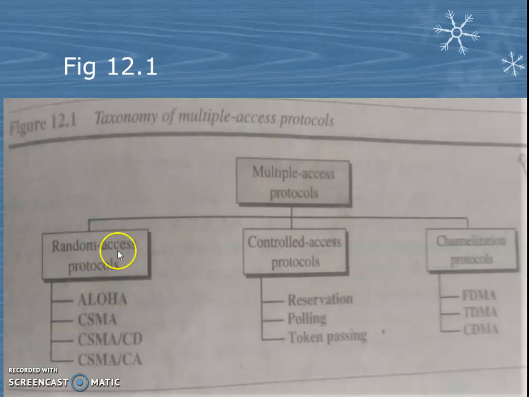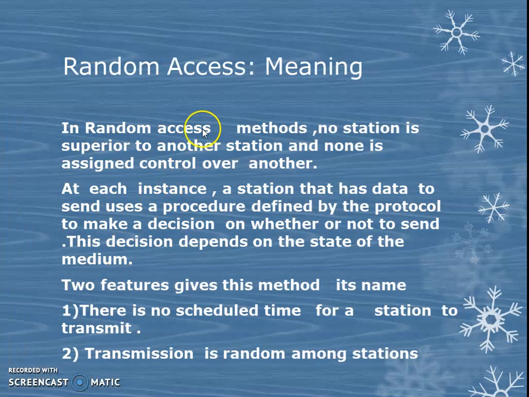You must know the definition of random access protocol. So what is random access? From the name itself you can understand, random means at any time. There is no restriction here. See the 2 features given in the last line: there is no scheduled time for a station to transmit, and transmission is random among the stations. Any station can transmit at any time. No station is superior.